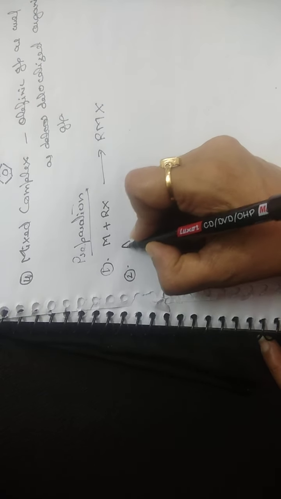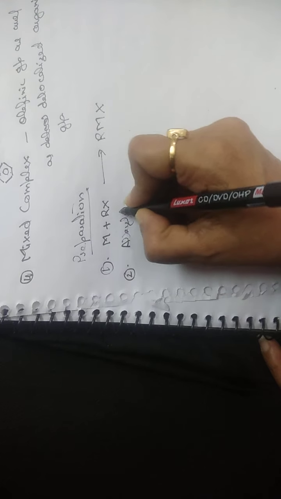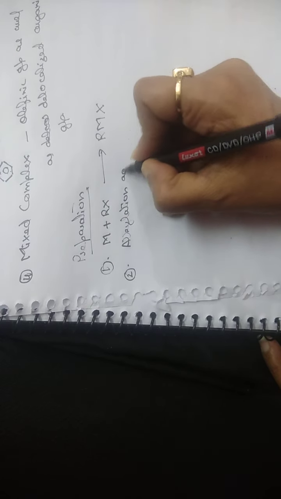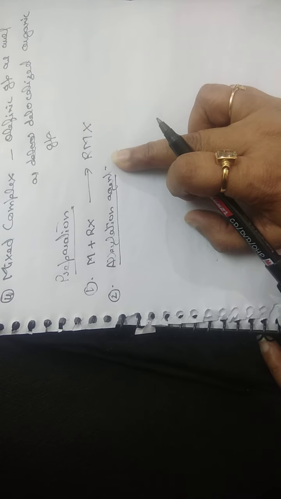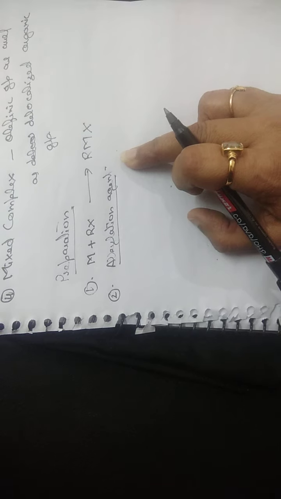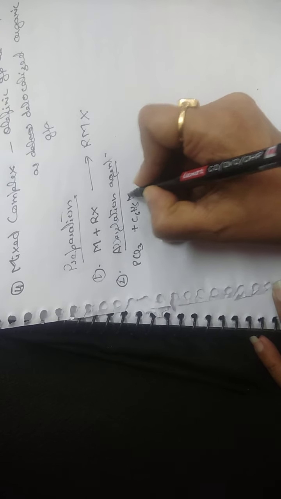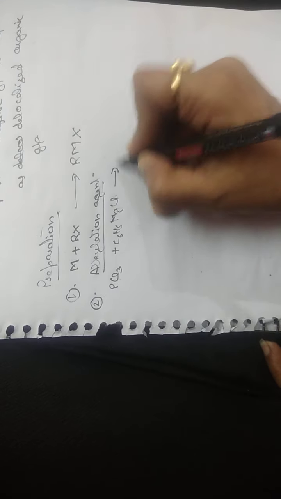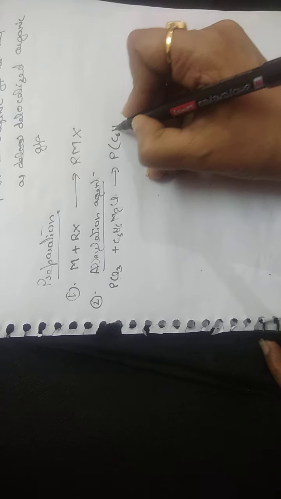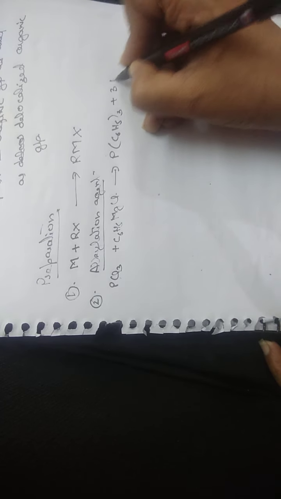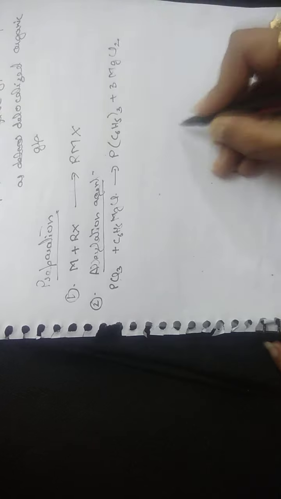Second is by using alkylating or alkylation agent. The alkylation agent can be a Grignard's reagent, it can be a lithium reagent, aluminum reagent. So we are going to show the reaction with Grignard's reagent. So C6H5MgCl is reacting with PCl3. So we get a complex P(C6H5)3 plus 3 MgCl2. So this is an organometallic compound which is formed.